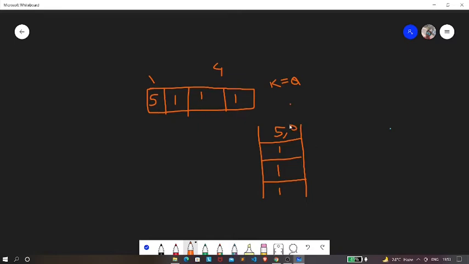So 5 is at index 0, this 1 is at index 1, this one is at index 2, and this one is at index 3, right? So along with each element we also have its index. Now currently we are over here. In a queue we know that it follows the principle of FIFO, right? So if we perform the q.pop operation, then it is going to remove this first element.